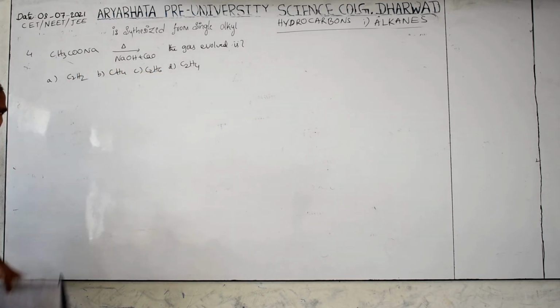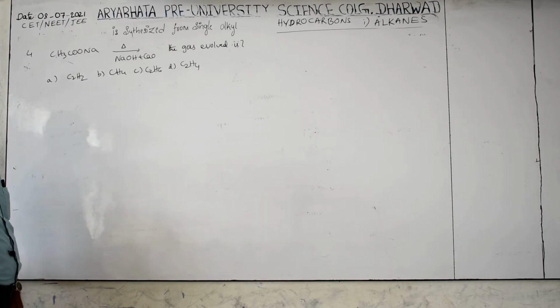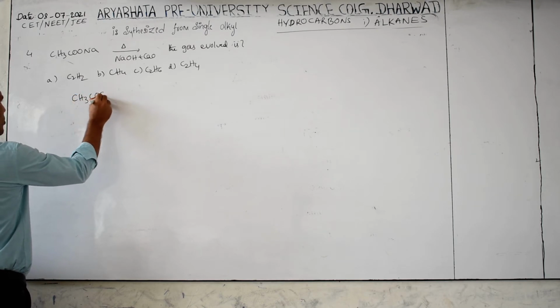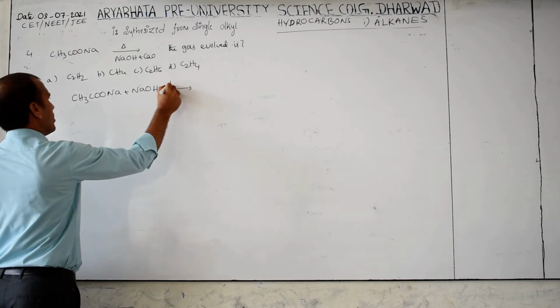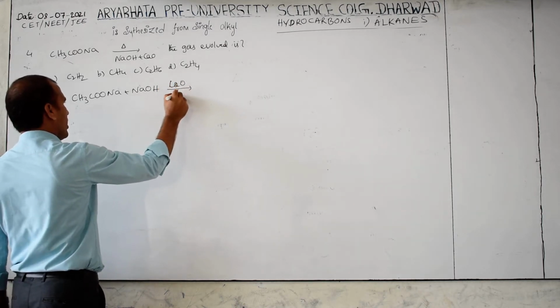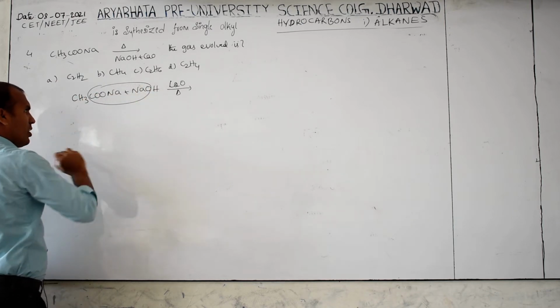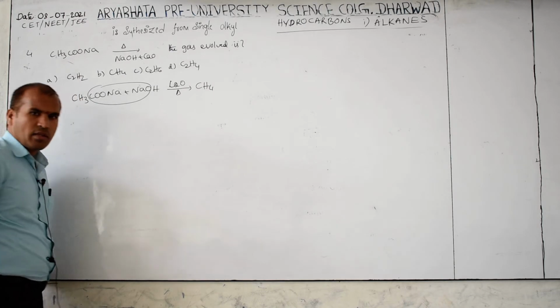Now only I discuss about this decarboxylation. CH3COONa plus NaOH on this calcium oxide, with heat. Then what happened? This will be eliminated, H added to this. Then what is formed here? Methane.